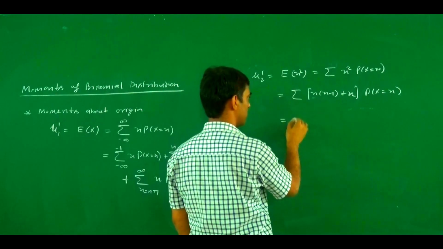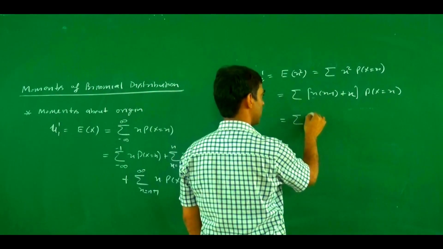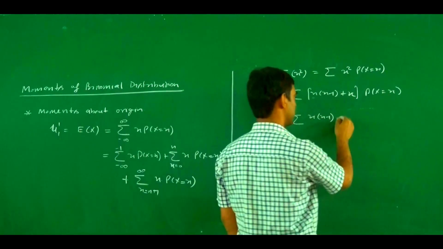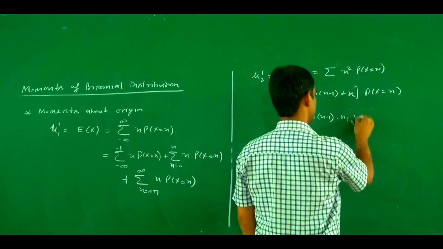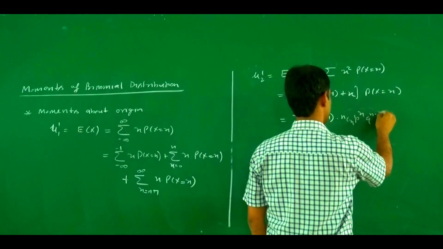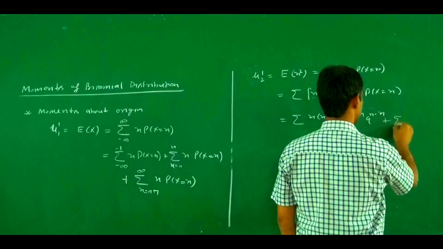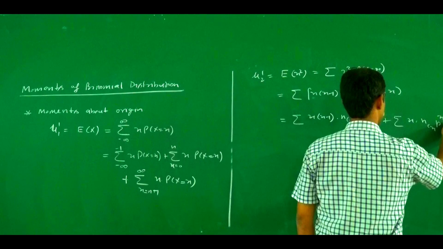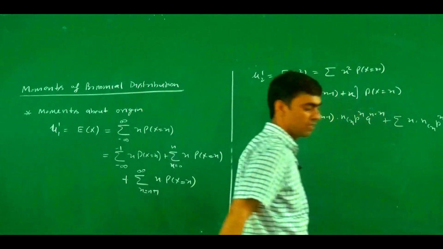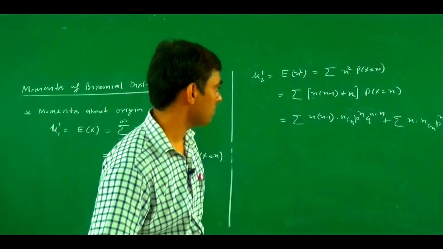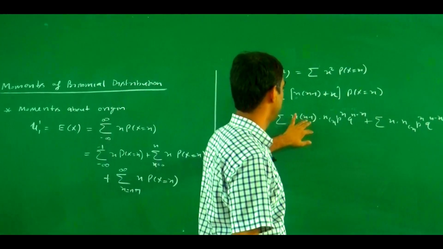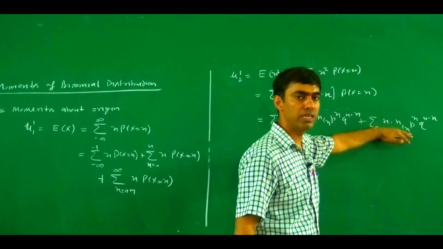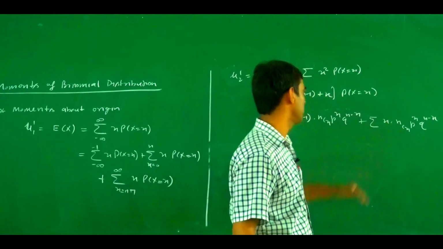Now if you simplify this, it becomes summation x into x minus 1, probability of X equal x, that is nCx p to power x q to power n minus x, plus summation x into nCx p to power x q to power n minus x. So if we closely observe, this one is the case of mu 1 dash. The value for this is np.